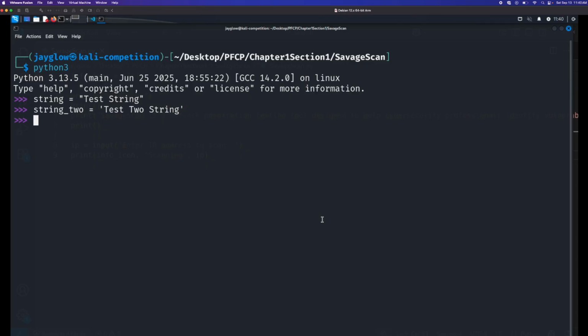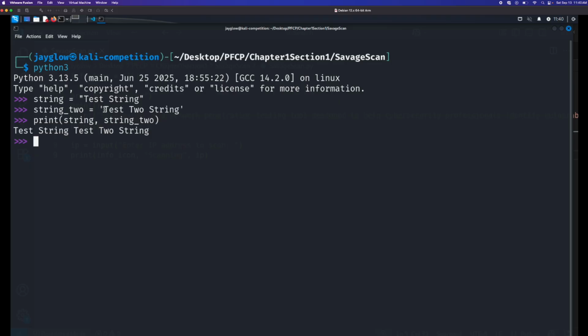We can print these. So you can see we printed them with a space between test string and test2 string.